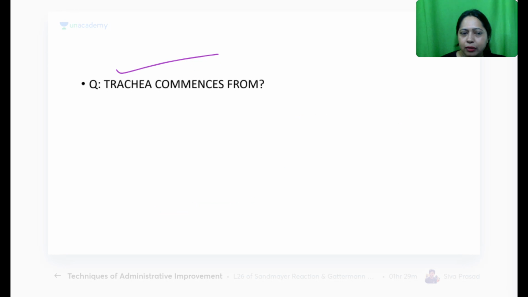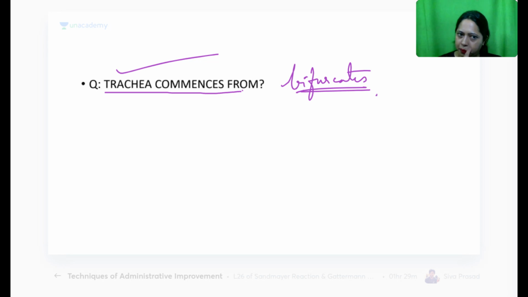Next, trachea. Trachea commences from, what is the point at which it starts? Trachea bifurcates at what level?